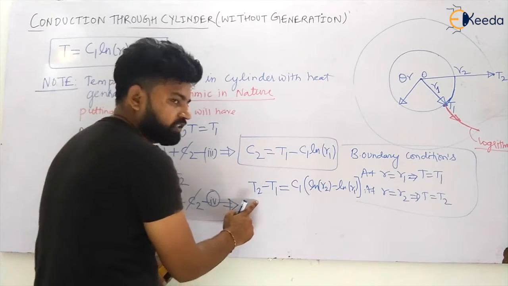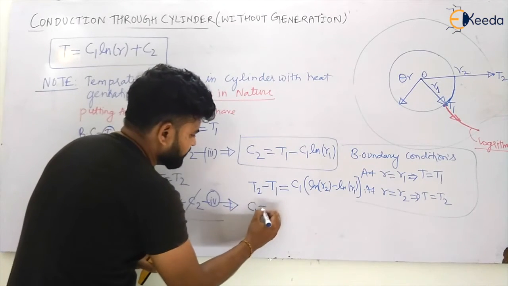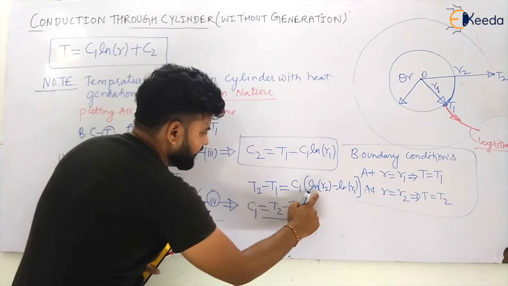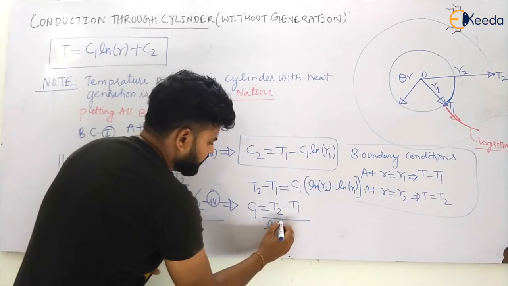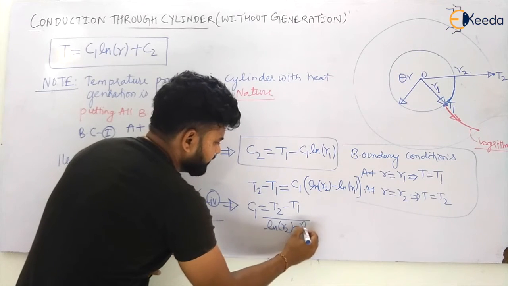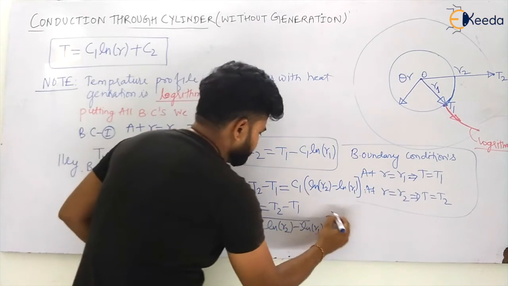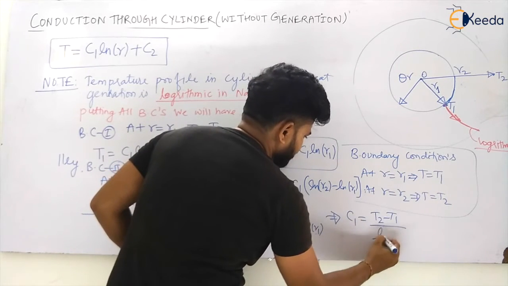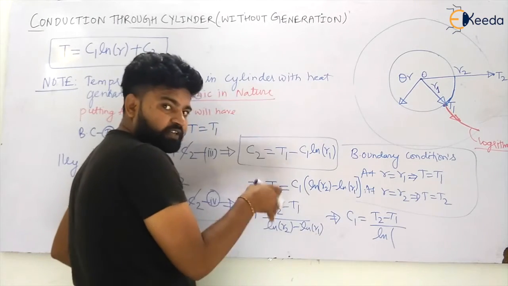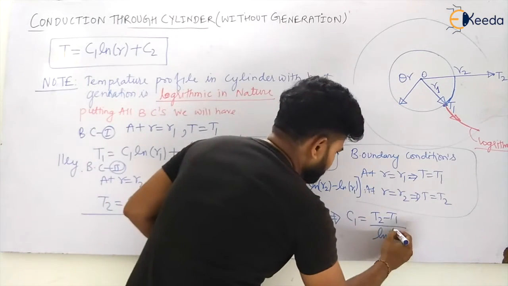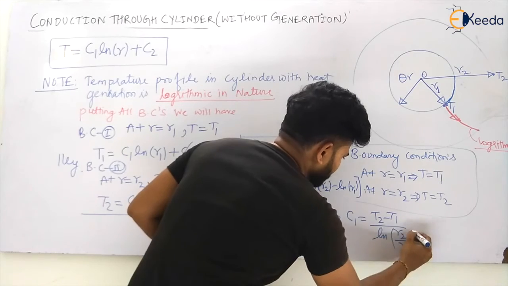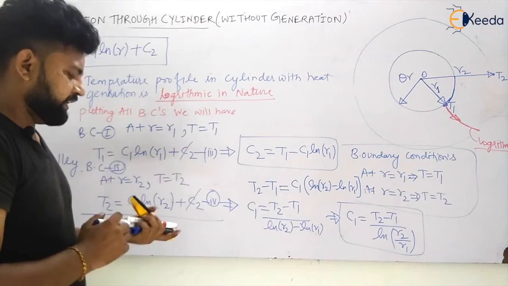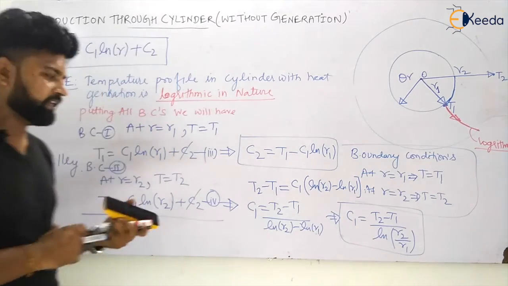So what will be the value of C1, my dear students? The value of C1 will be T2 minus T1 divided by ln R2 minus ln R1. Since this is a subtraction of logs, it becomes a division: C1 is equal to T2 minus T1 divided by ln R2 by R1.